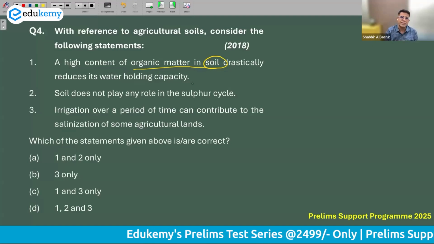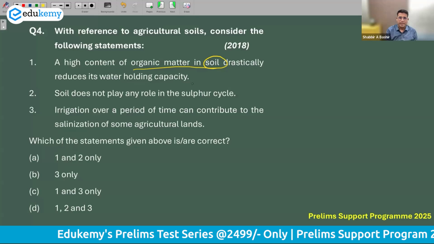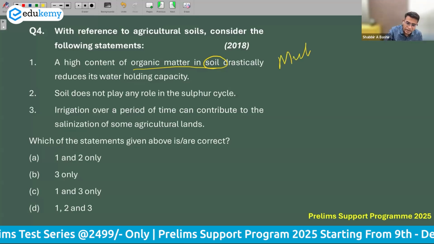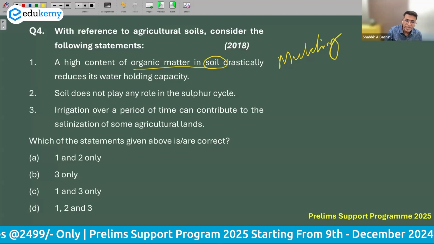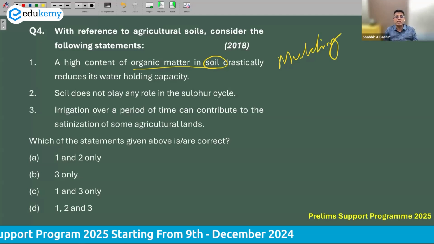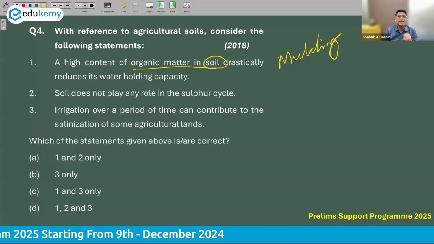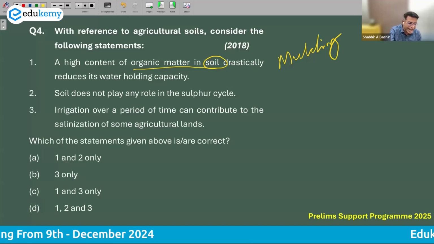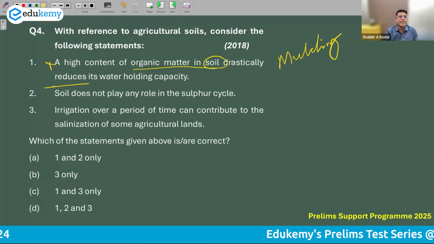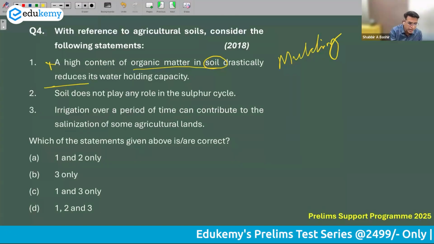Organic matter generally has the property of holding moisture. That's why there is a process called soil mulching, where they put aggregated waste in the soil so that the moisture can be retained. So this statement is actually wrong. It does not reduce the water holding capacity, it actually increases it.